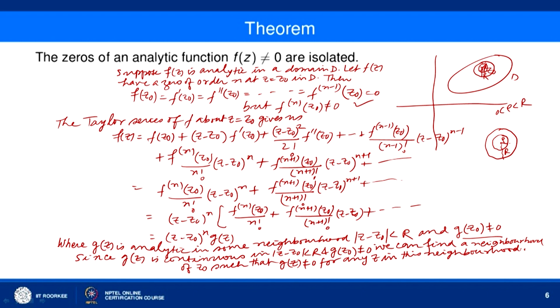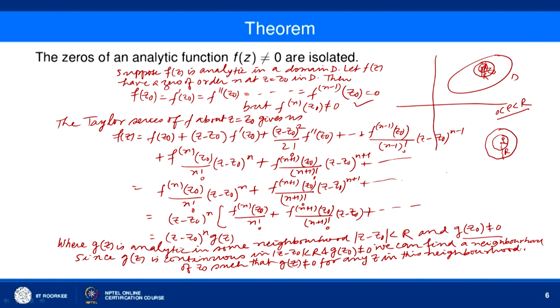So, we can get a neighborhood of z naught, say of radius rho, such that 0 less than rho less than r and g(z) is not equal to 0 for any z in this region, |z minus z naught| less than rho. And then what will happen? F(z) is equal to (z minus z naught) to the power n g(z). So, F(z) will not be 0 for any z except z equal to z naught in the region |z minus z naught| less than rho.